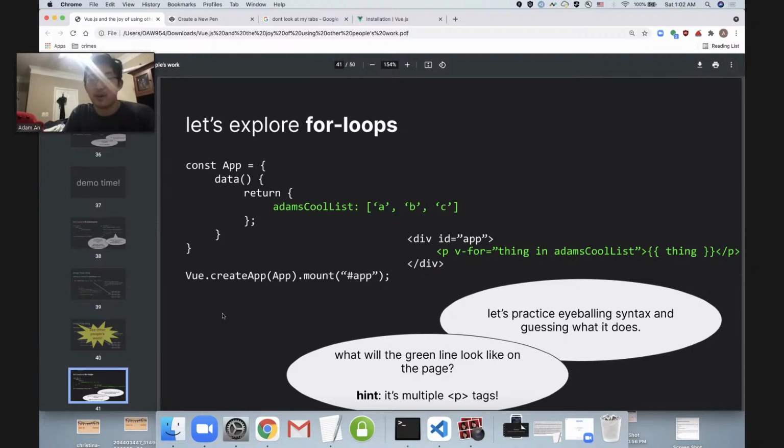So here I've got some new code. It's in green. And once again, I'd like you to eyeball it and then just guess. What do you think is going to happen? And what is this green line going to turn into on that final page? And I'll give you a hint. It's not just one thing, it's multiple things. So think about what you think this is going to turn into and ponder that as once again, I'm going to type this out and we're going to see. Ooh, typing under pressure.